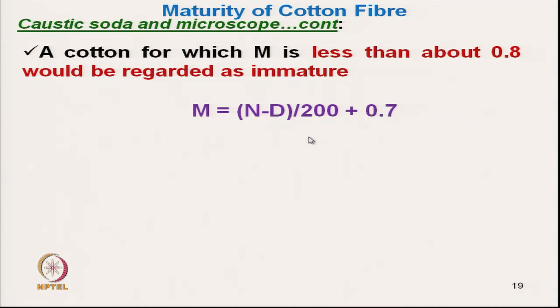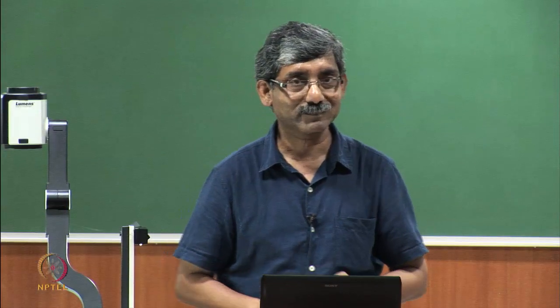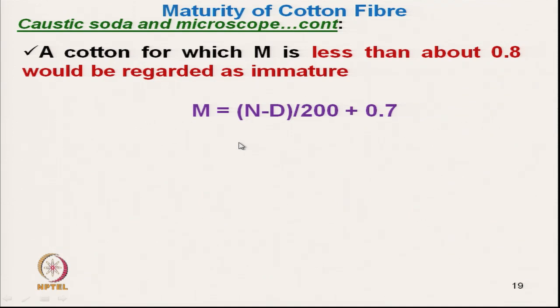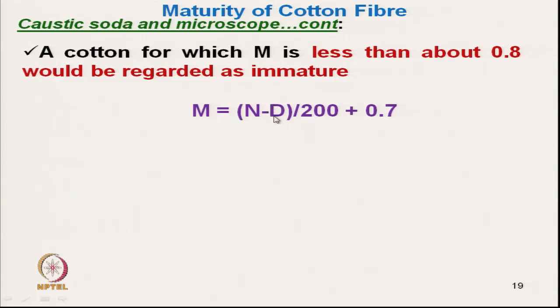Now, can we calculate the maximum value of the maturity ratio? Theoretically, it is when all the fibers are mature, 100% mature. That means N will be 100 and D will be 0.